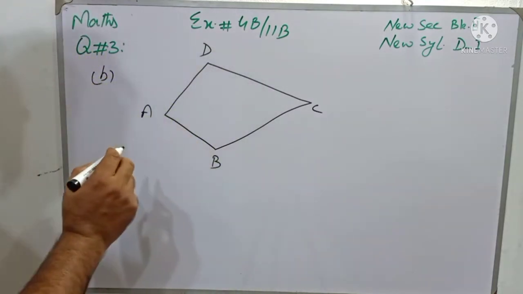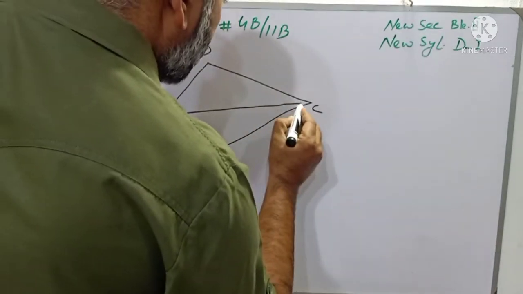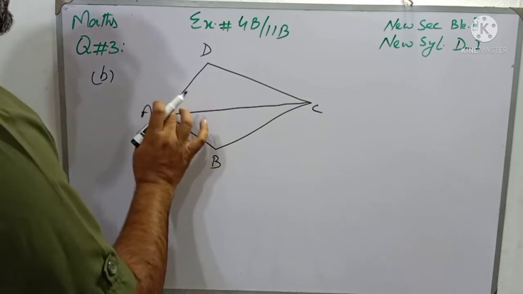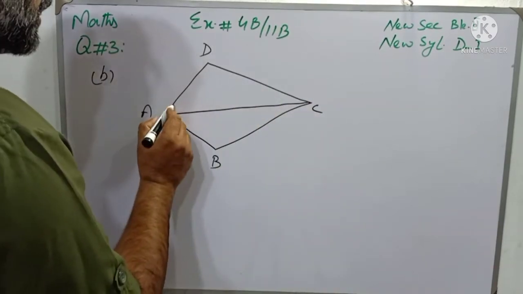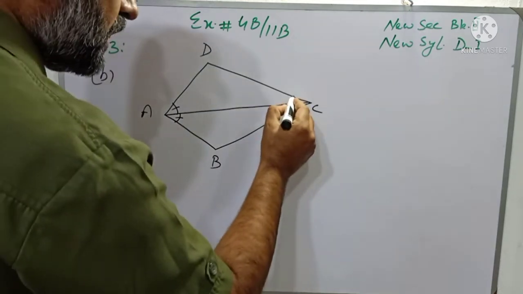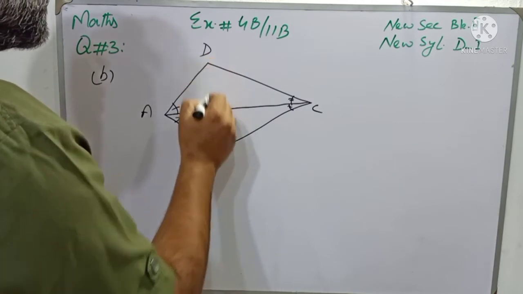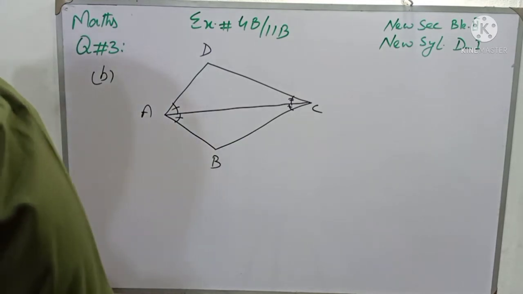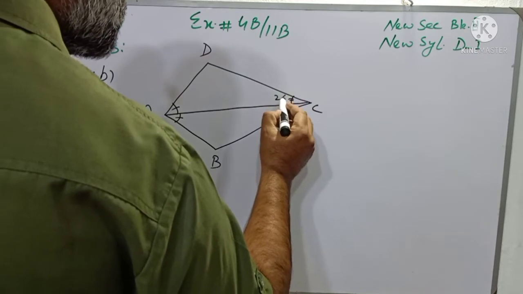And keep in mind students, when we join the opposite vertices, this line is called diagonal, and in kite, diagonal bisect the angle, each angle of the vertex from where the diagonal is drawn. So this angle and this angle both are equal, and this angle and this angle, these two angles are equal. Again, if we join DB, and DB diagonal will also bisect angle D and angle B, and there is only one diagonal, so the value of this angle is 26 degree.